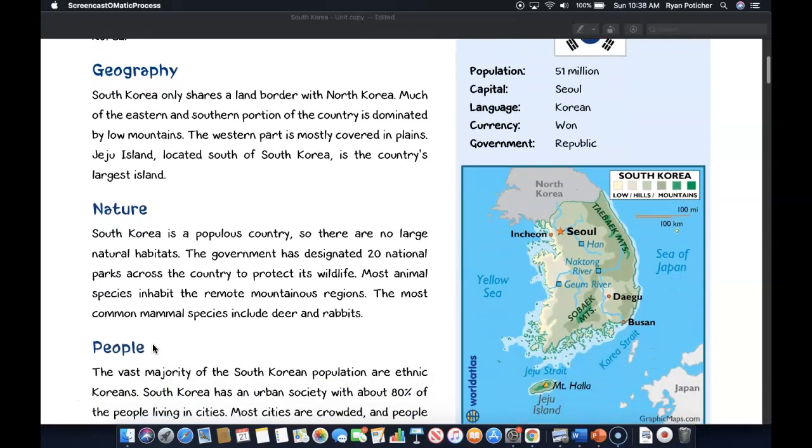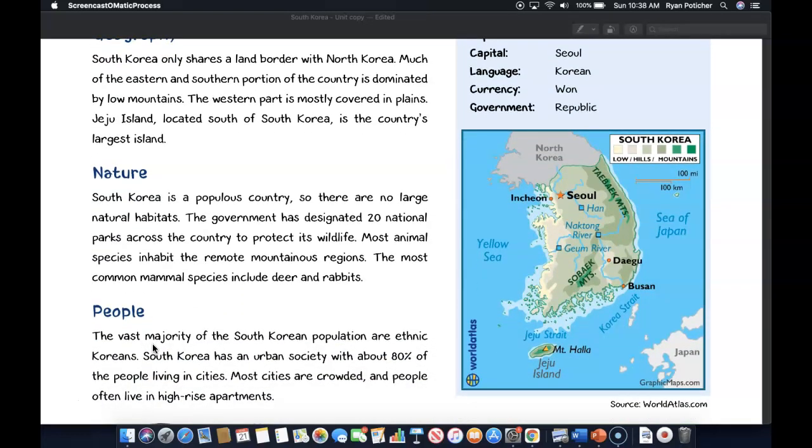Geography. South Korea only shares a land border with North Korea. Much of the eastern and southern portion of the country is dominated by low mountains. The western part is mostly covered in plains. Jeju Island, located south of South Korea, is the country's largest island.